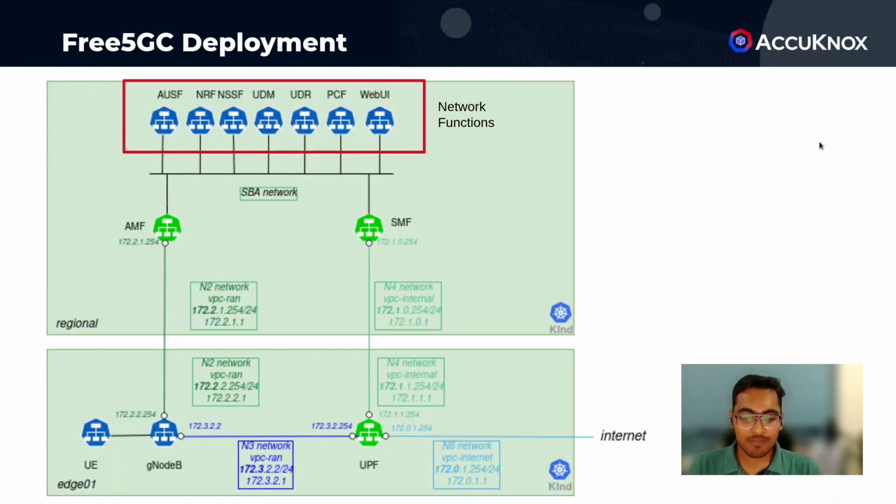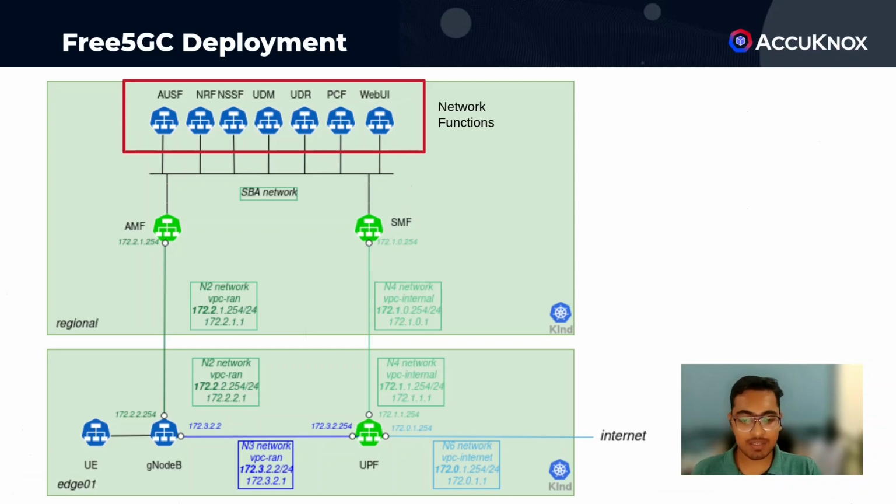Let's focus on the free5GC deployment and see how KubeArmor helps securing it. We have 5G components running on the regional cluster and communicating via the Kubernetes default network. We have SMF and AMF here running on the regional cluster as well and attached to the secondary Multus network as needed. We have the UE and UPF on the edge cluster and attached to the secondary Multus network. There's Web UI and MongoDB, which act as supporting services.